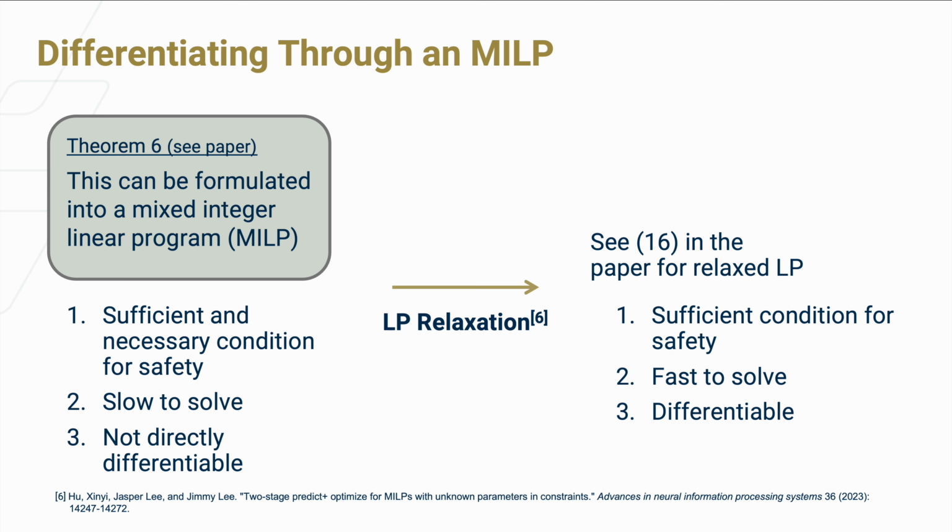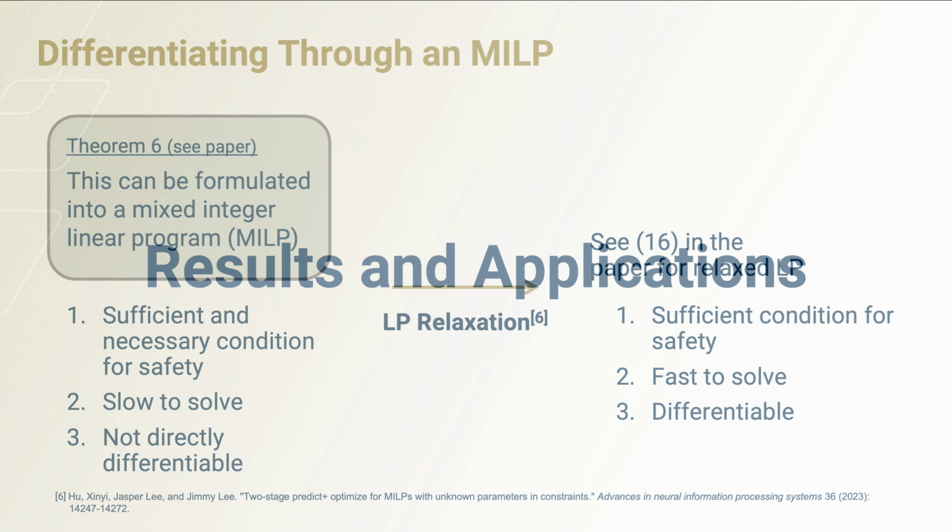The drawback is that because the optimal solution of the LP is an upper bound of the solution of the MILP, we lose the ability to track whether the output set is colliding with the unsafe set. In practice, while we still use the relaxed LP in training, we run the MILP every few iterations to see if safety has been achieved.